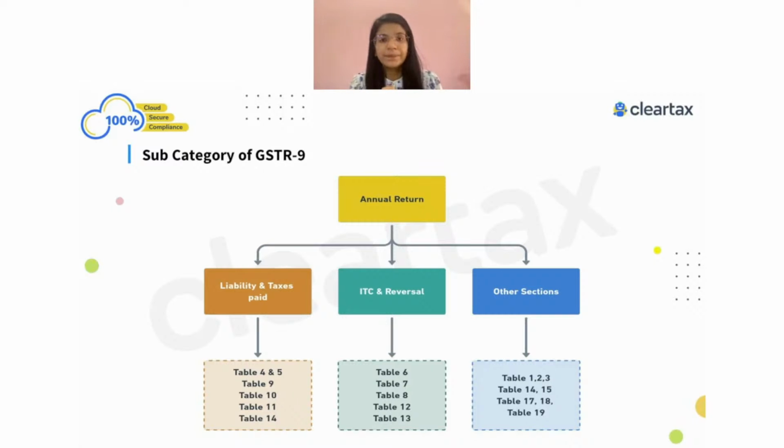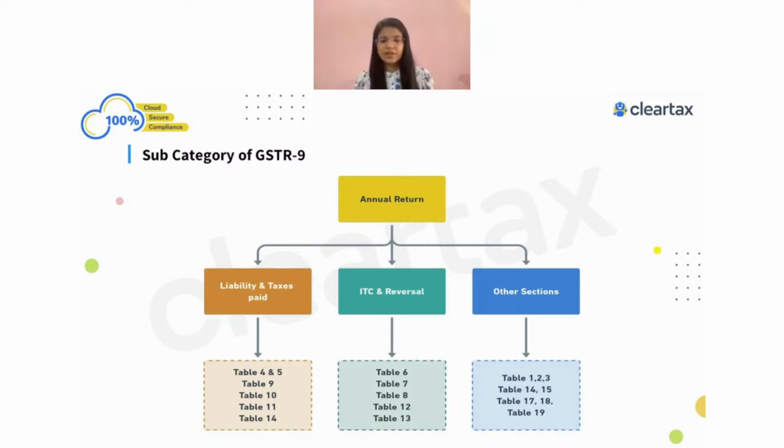Ideally, whatever turnover and liability you have as per your books of account for FY 21-22 will be shown in your entire GSTR-9 form. It's okay that this is in different tables of the GSTR-9 form, but whatever turnover and liability you have in relation to FY 21-22 has to be actually shown in the GSTR-9 form.